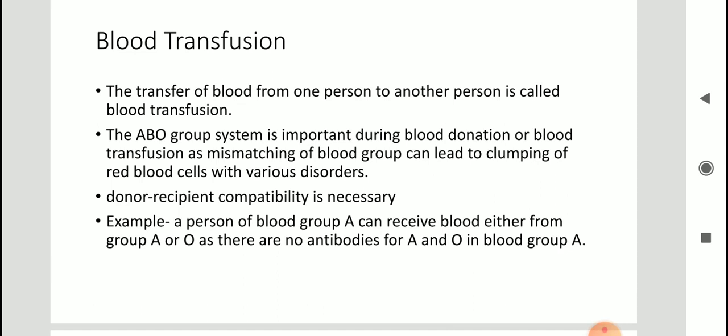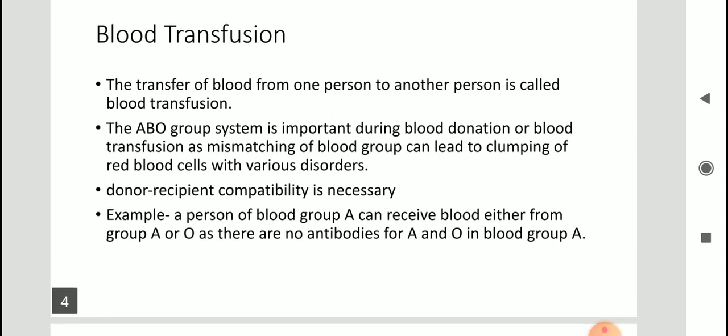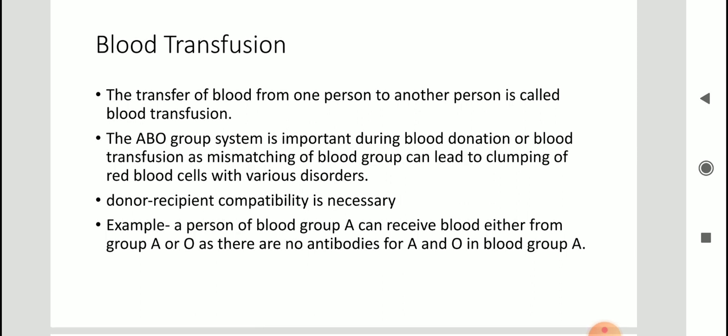An example is given: a person of blood group A can receive blood either from group A or O, as there are no antibodies for A and O in blood group A. I told you O is the universal donor, right? So O can donate blood to all other blood types, but if a person who is in need of blood has blood type A, they can receive it, apart from O, only from a person who also has blood type A.